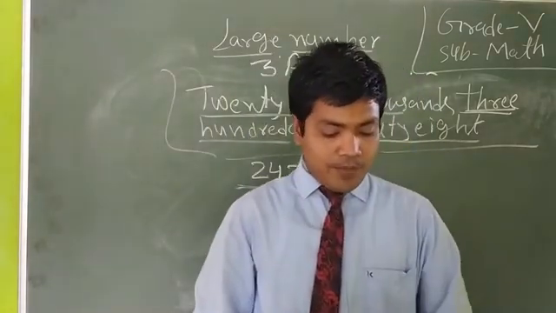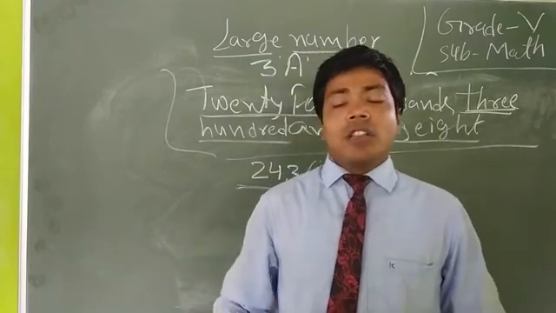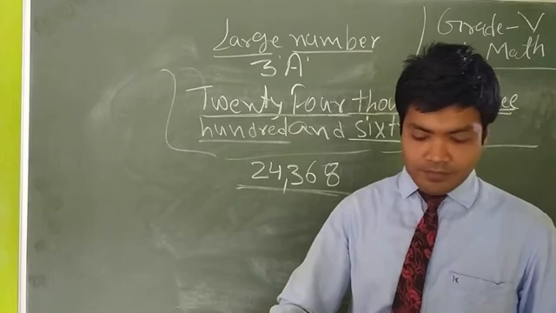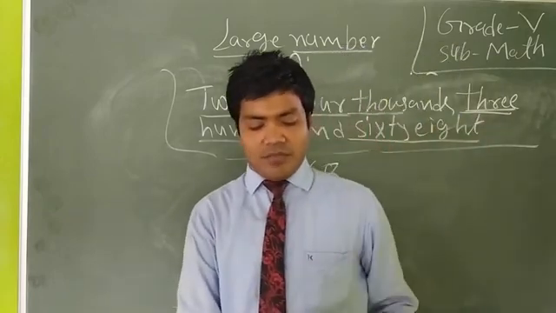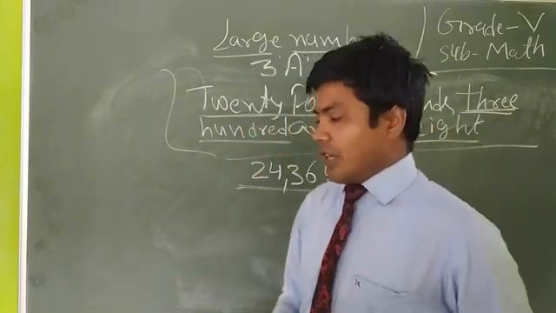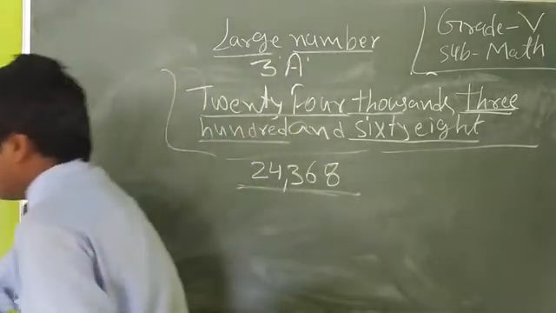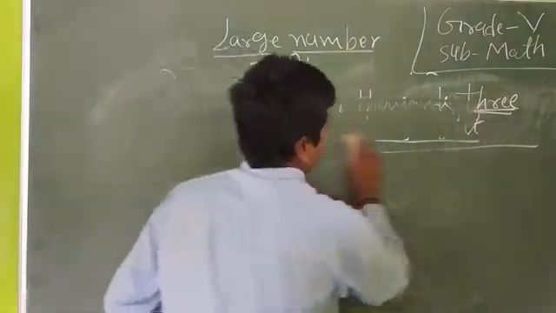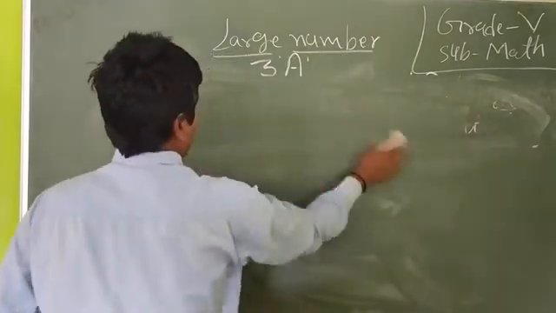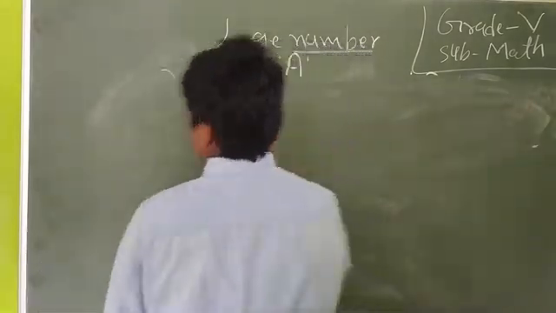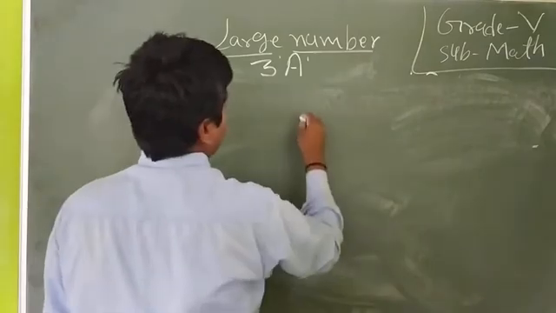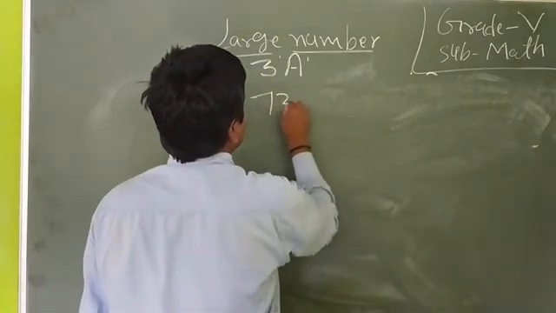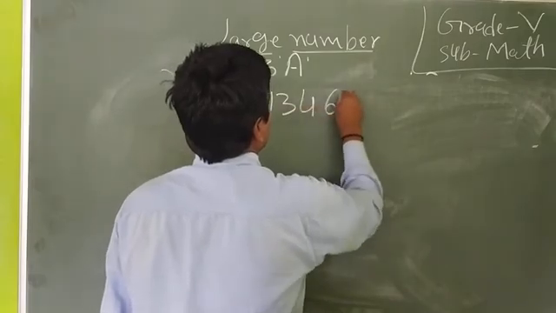So dear student, the last topic is write the numbers name. Write the numbers name. Suppose we will write here 73,463.